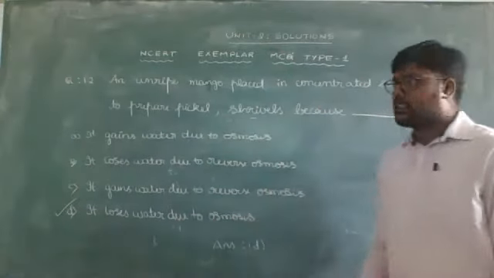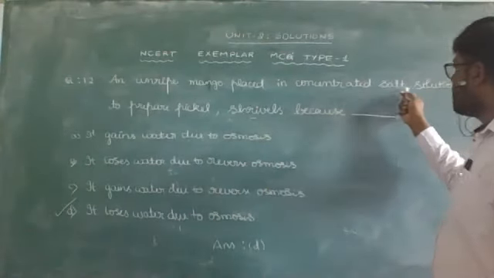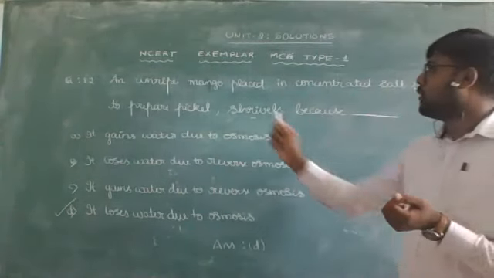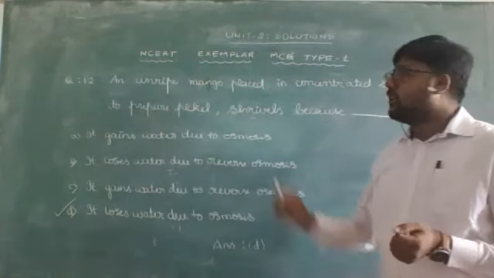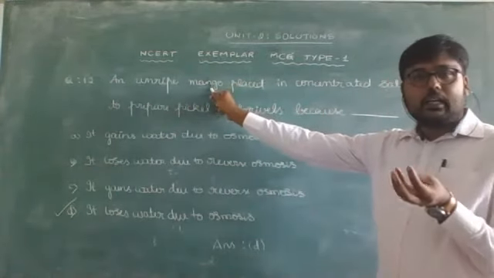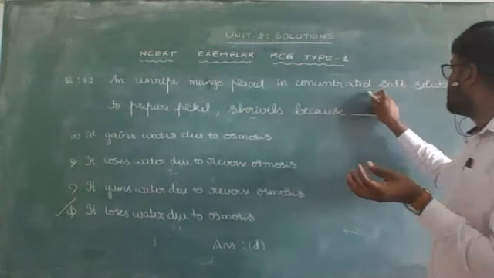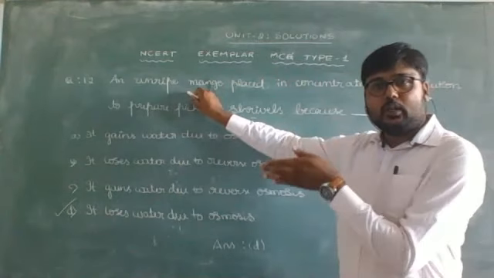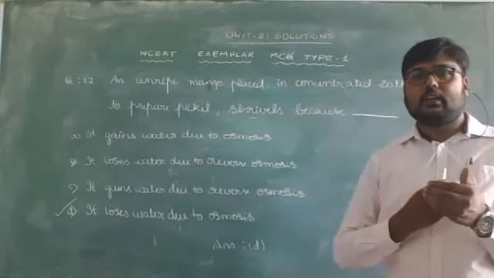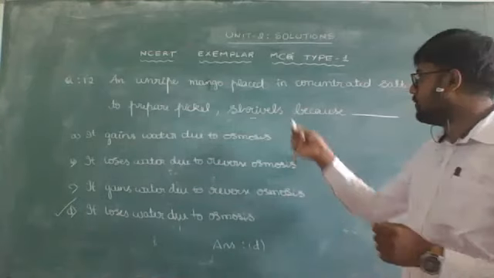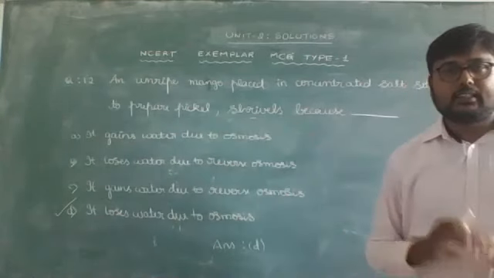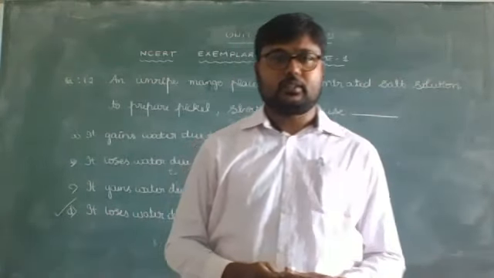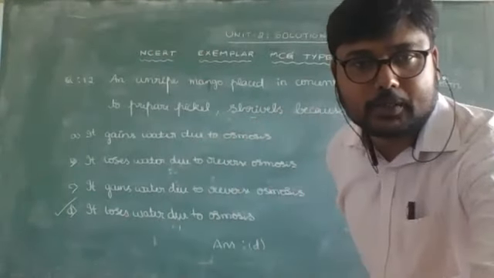But you can think what happens exactly. The concentrated salt solution will have less solvent when compared to the unripe mango. Once they are placed together, as the mango contains more solvent when compared to the concentrated salt solution, the water present in the unripe mango will move out of the cell. As a result, the loss of water from the mango is responsible for its size to decrease. That is, the mango shrivels by placing it in concentrated salt solution. So hope the answer is clear now. So option D is correct.